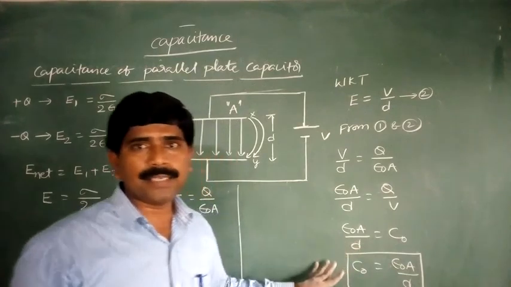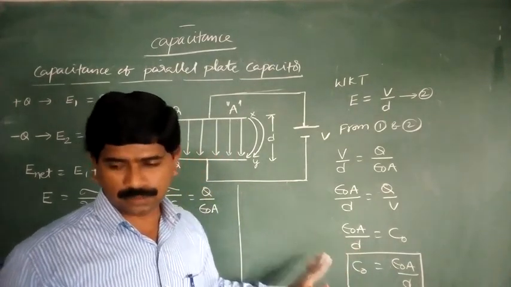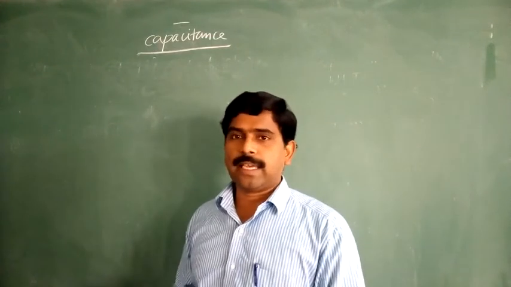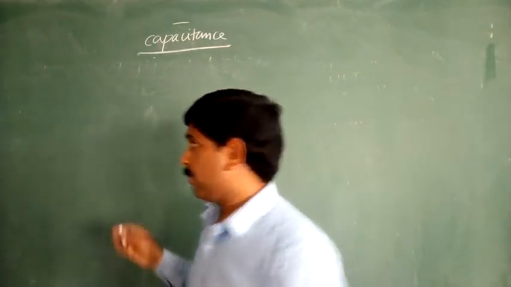This is the capacitance of the parallel plate capacitor. So we derived the expression for the capacitance of the parallel plate capacitor.